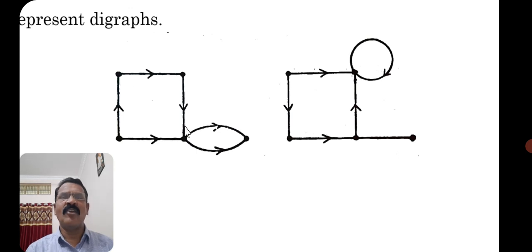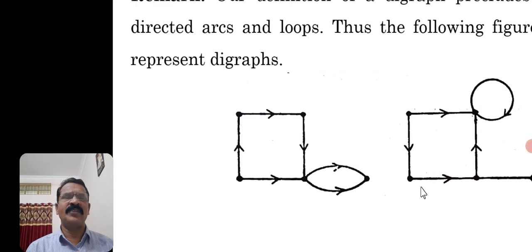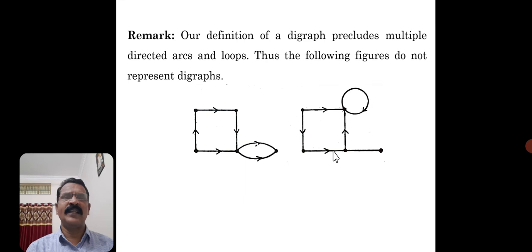Here vertices are not labeled. It doesn't mean that it is compulsory to label. If you observe the second digraph, one edge is not with a direction; it is not a directed edge. This is just an ordinary edge. So if we consider such graphs, what is the remark here?